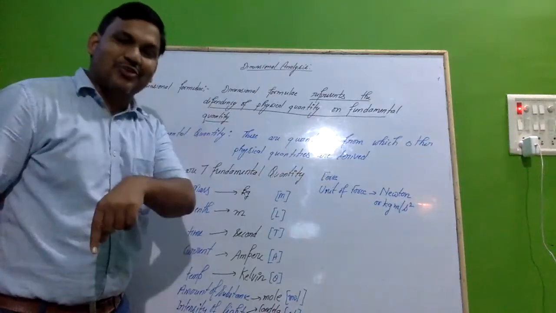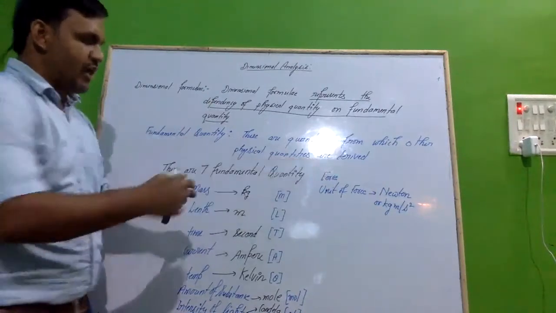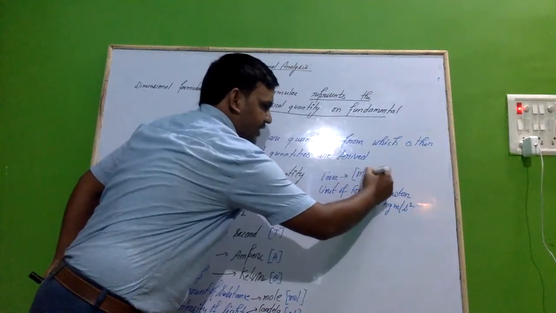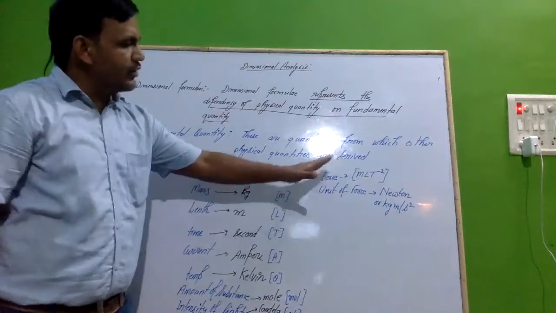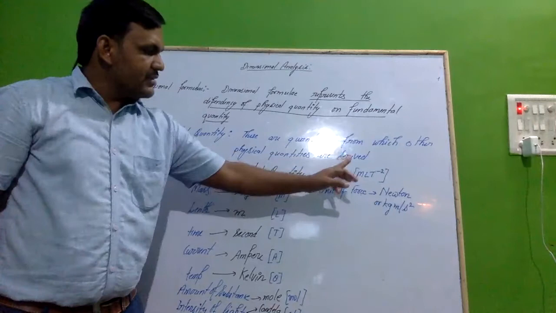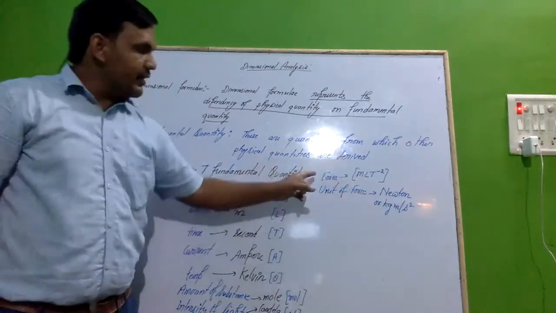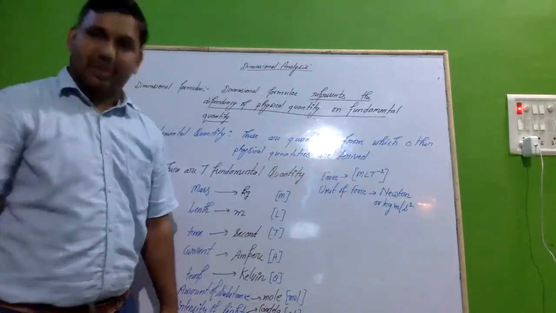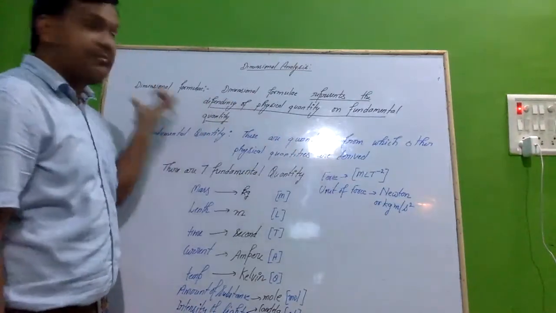So what can we do for that? If we represent the dimensional formula of force, it will be M L T to the power minus 2. From here we can say the force depends on the fundamental quantity mass linearly, on length linearly, and on time as the inverse square. So these things have been concluded from the dimensional formula.